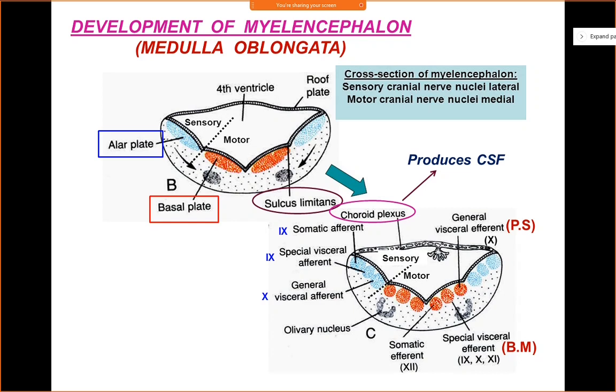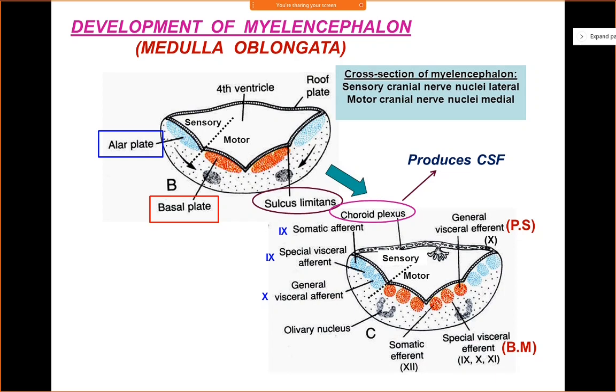So it is lined by a single layer of ependymal cells, and this single layer is in turn covered by a vascular layer of pia mater. So the pia mater is vascular, and it covers the single layer of ependymal cells, and together they will form the